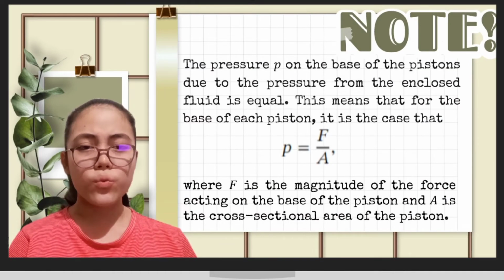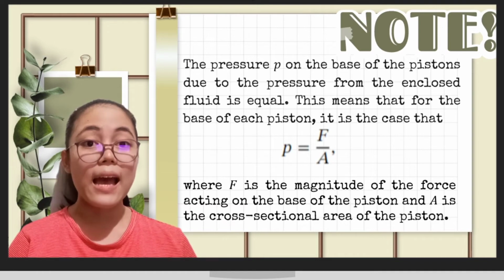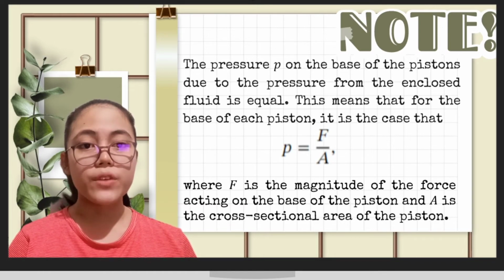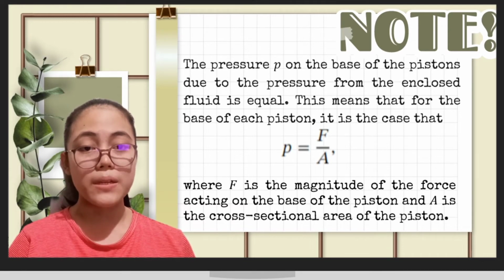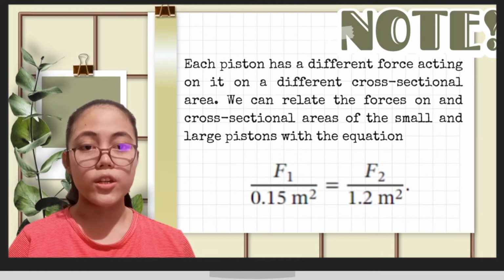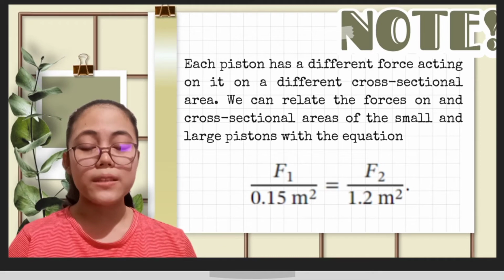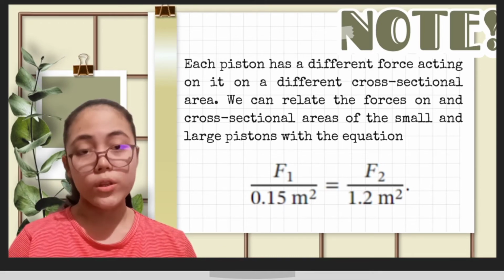In answering this question, we recall that the pressure on the base of the pistons due to the pressure from the enclosed fluid is equal. This means that for the base of each piston, it is the case that pressure is equal to force over area, where F is the magnitude of the force acting on the base of the piston and A is the cross-sectional area of the piston. Each piston has a different force acting on it on a different cross-sectional area. We can relate the forces on and cross-sectional areas of the small and large pistons with the equation force 1 over 0.15 square meters is equal to force 2 over 1.2 square meters.